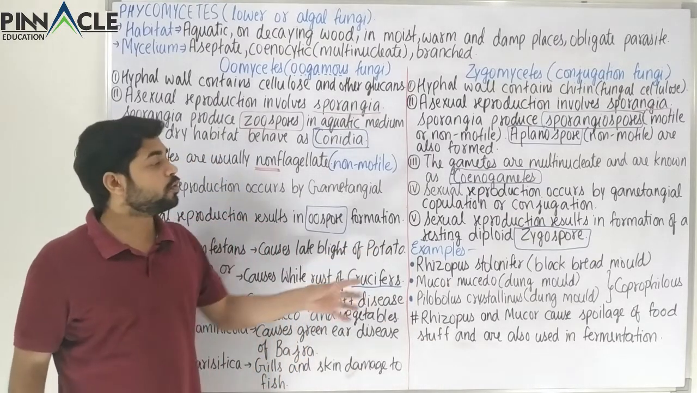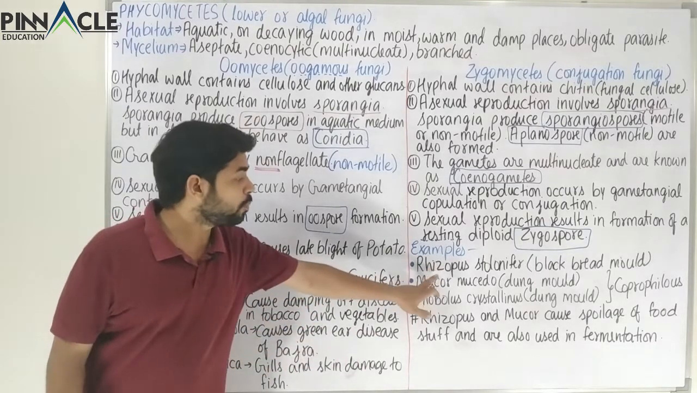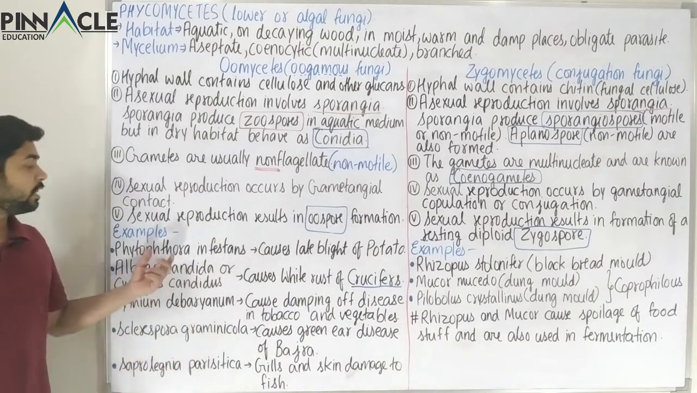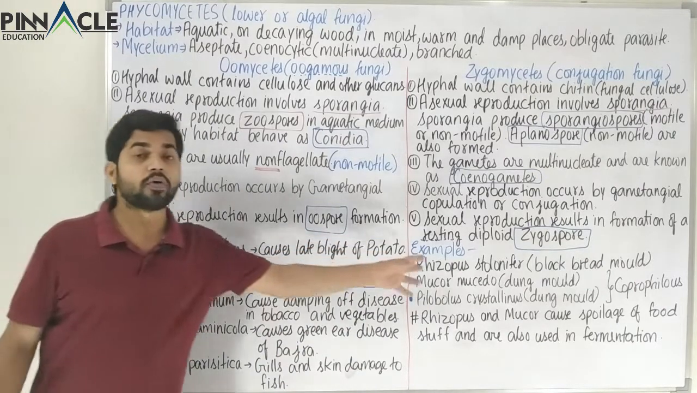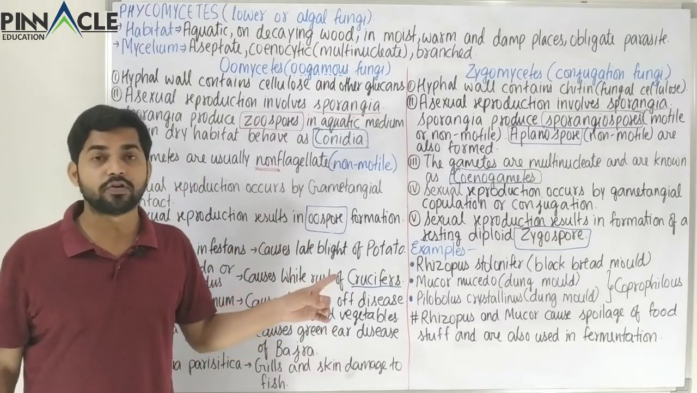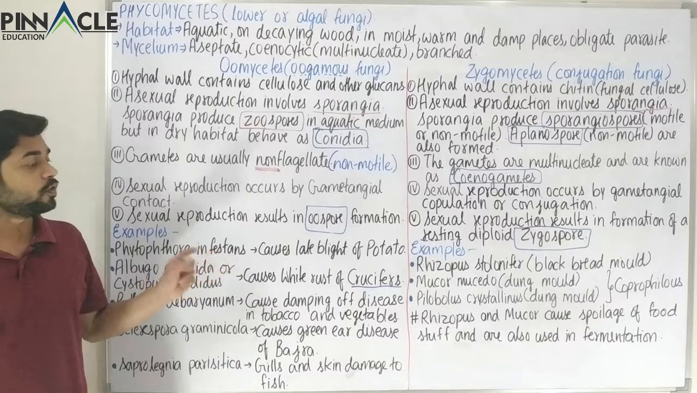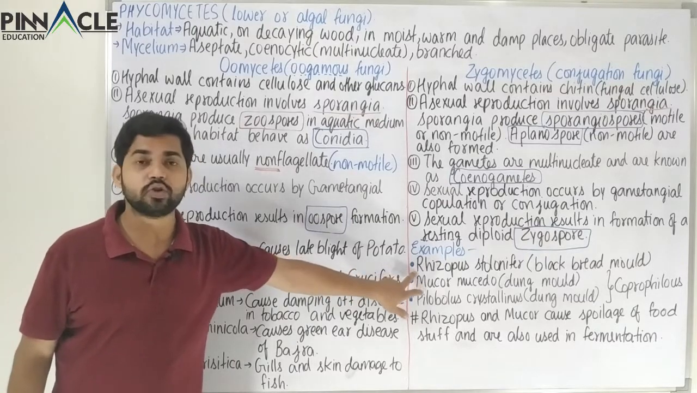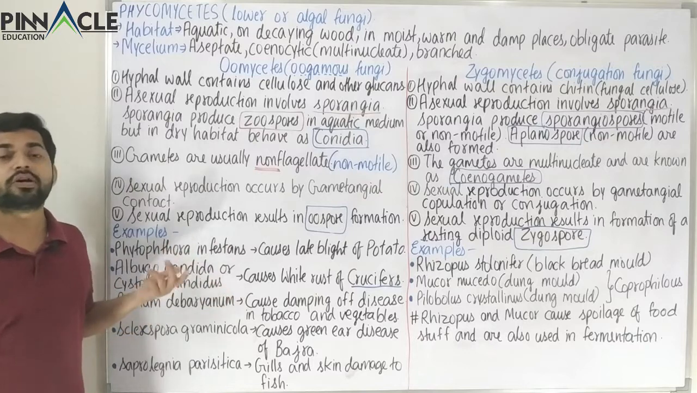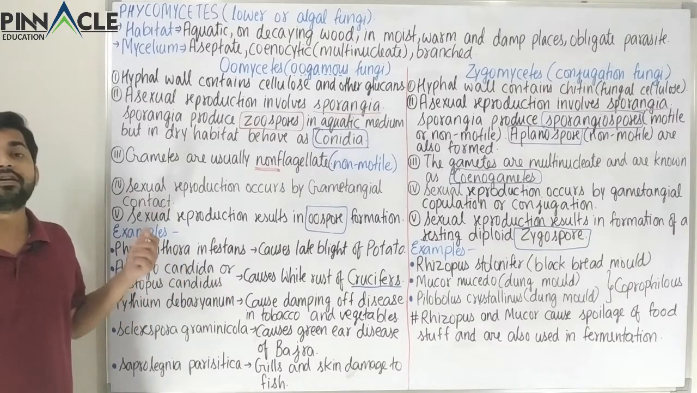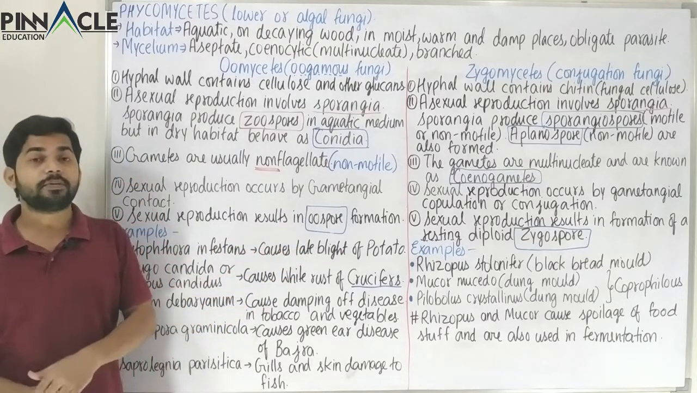So these were the most common species, and the most important over here are Rhizopus, Mucor, Albugo candida and Phytophthora infestans. So these four are the most important examples over here. Apart from that, we also have two or three extra examples. So focus on these four examples: Rhizopus, Mucor, Cystopus candidus or Albugo candida, and Phytophthora infestans. These are the most common examples from here.